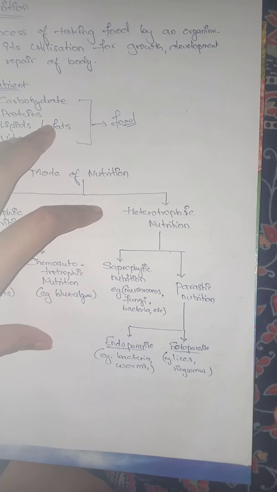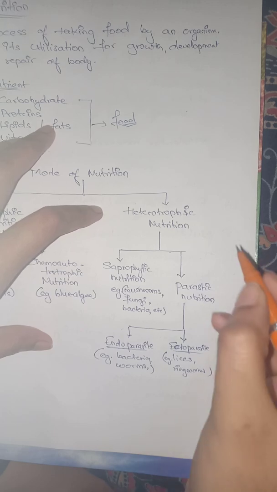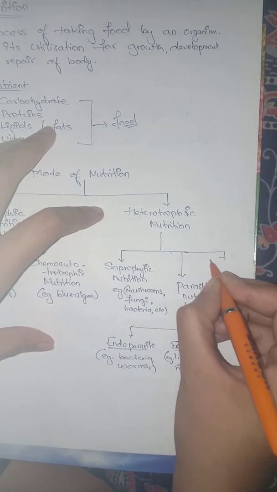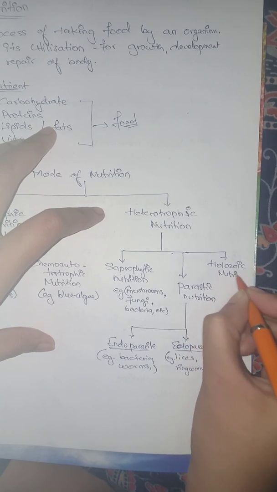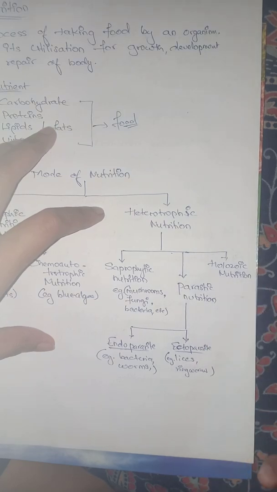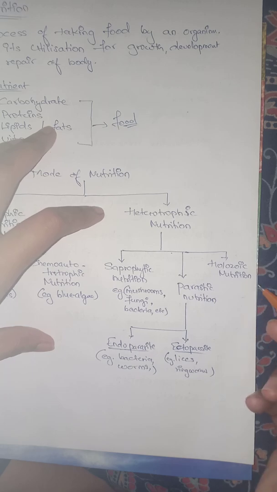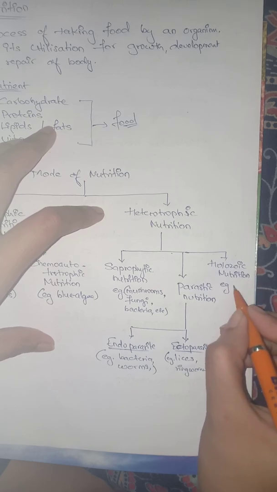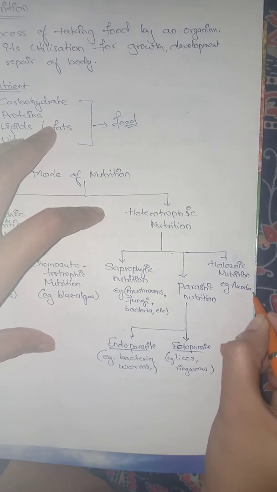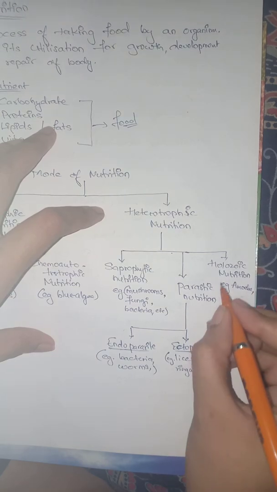And last but not least, you have holozoic nutrition. Holozoic nutrition means the organisms which engulf their food directly, digest it, and absorb it inside their body. The most common example of this is amoeba.